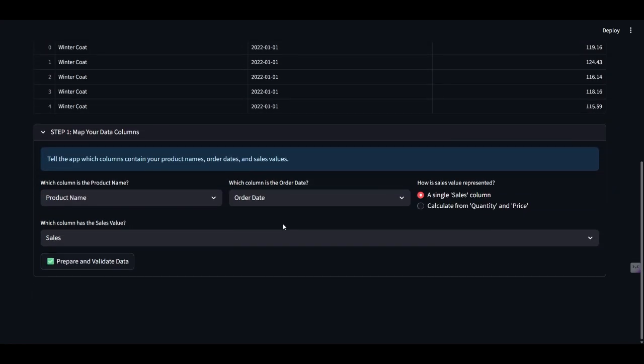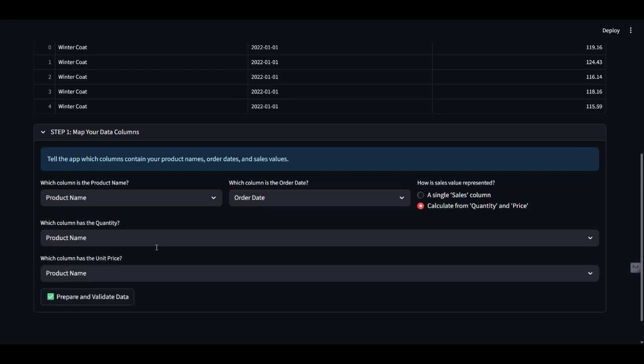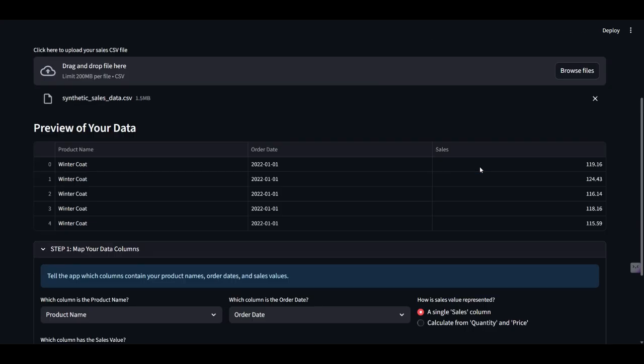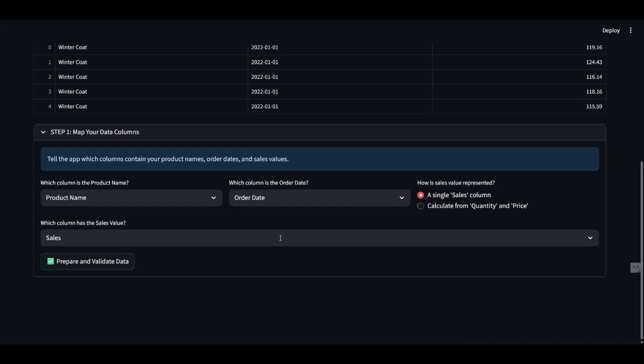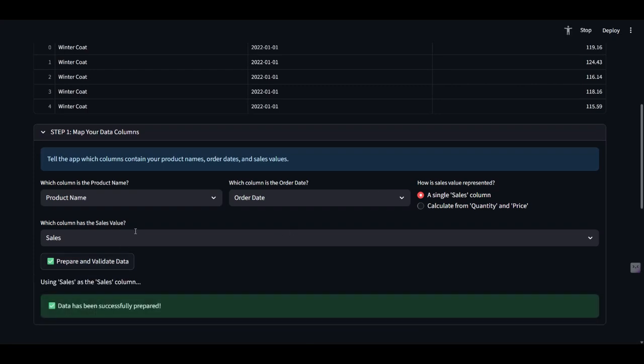Okay, now next in step one here, I need to map my data. So my product name column is correctly identified. If in our data set the product name is somewhere like description or other, it will show description or that other name. Okay, and now I'll select my order date column. For sales, my data set has only a sales column. If your other data set has quantity and price also, and we select it, it gives us two options, but as we have only one column, I'll select the sales column. Now I'll click prepare and validate data.